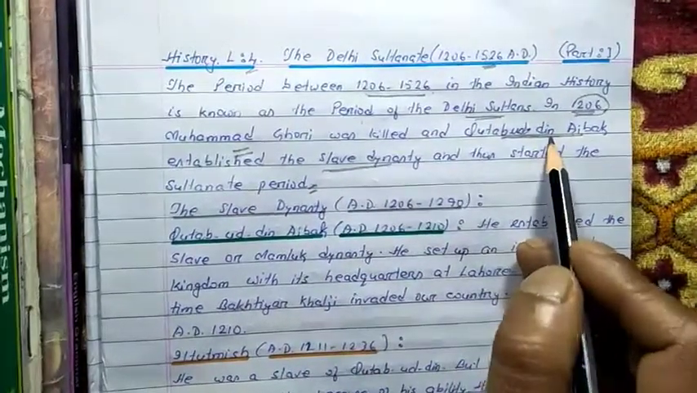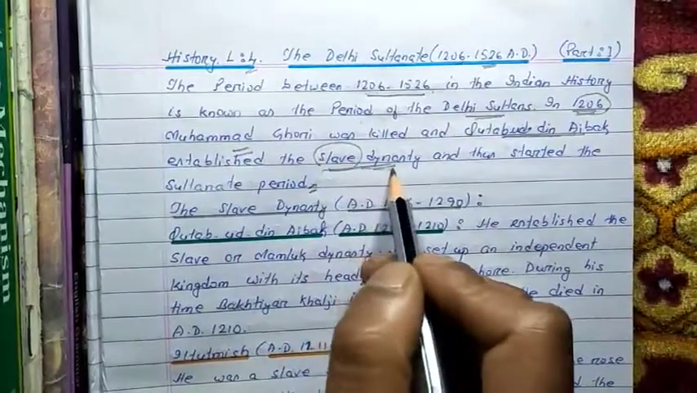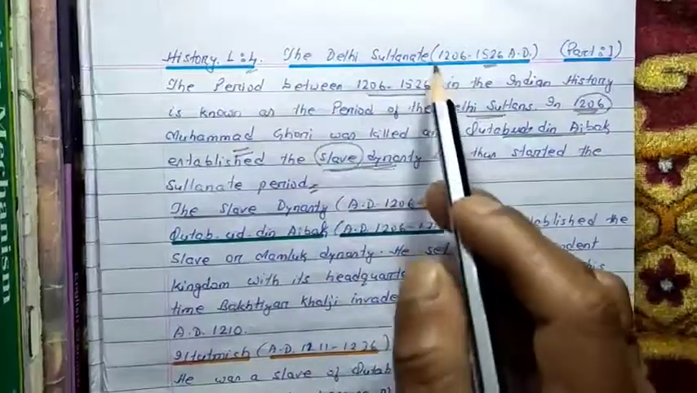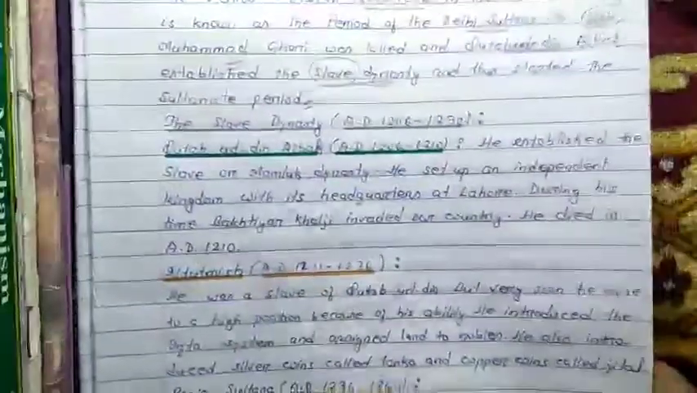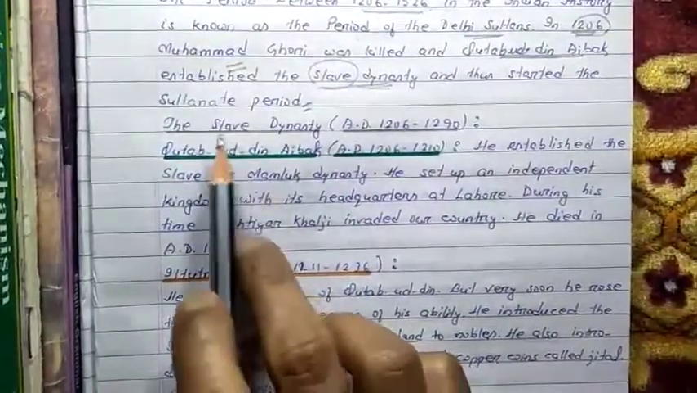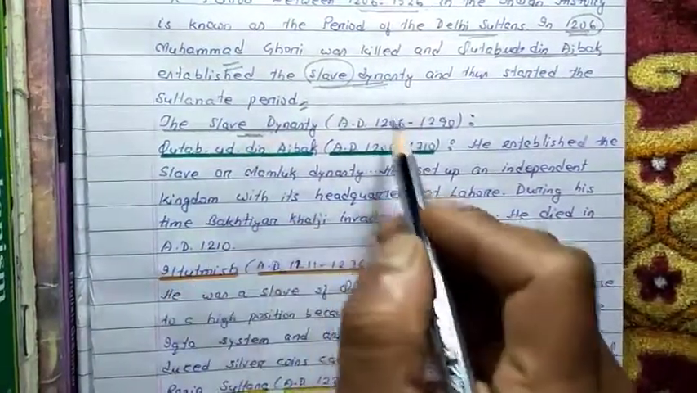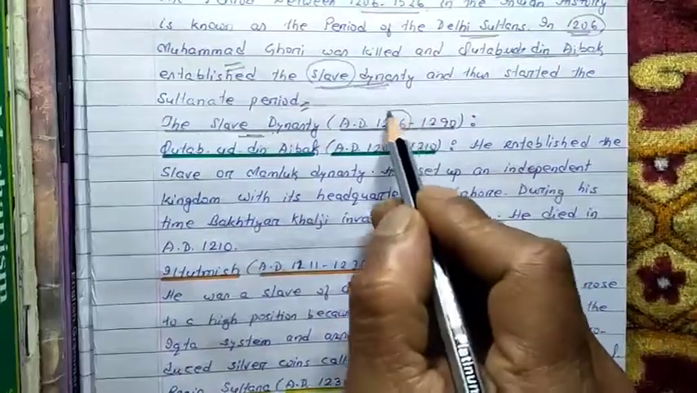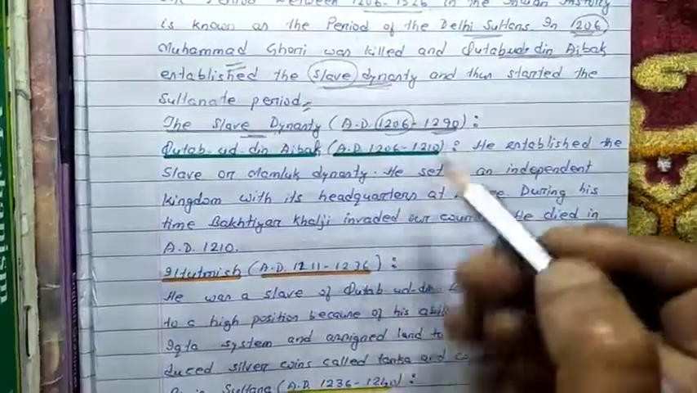This Qutbuddin Aibak was a slave and he established the slave dynasty, which was the first dynasty of the Delhi Sultanate. Now let's study one by one. First of all, we shall discuss the slave dynasty. The slave dynasty ruled from AD 1206 up to AD 1290. We can say almost 84 years they ruled.